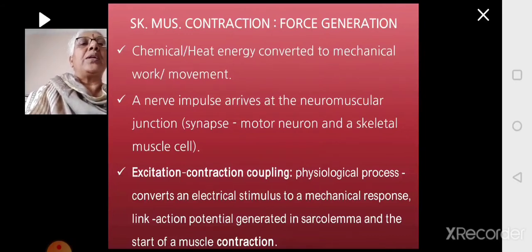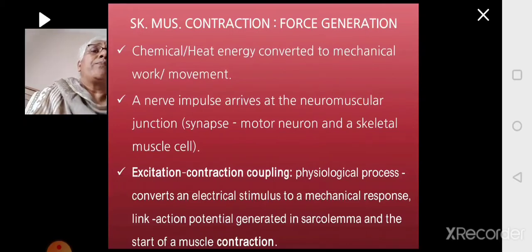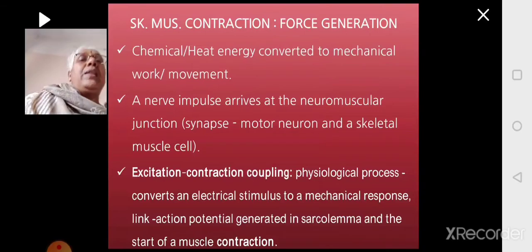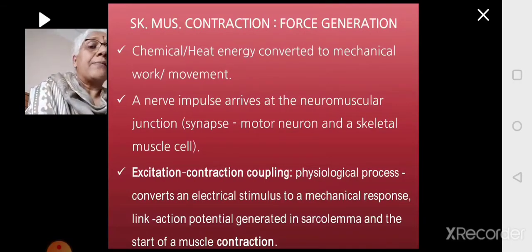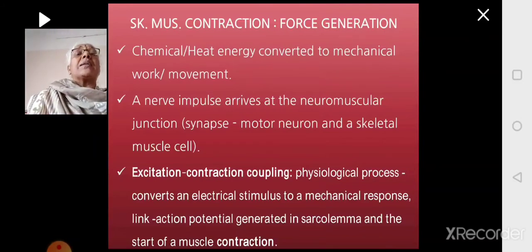Information enters into the T-tubule, and from there the action potential will bring about a lot of changes, and we will look at how the muscle contraction will happen later.